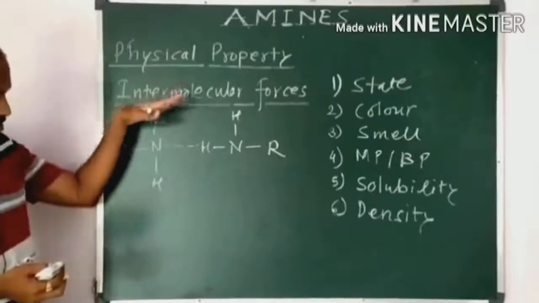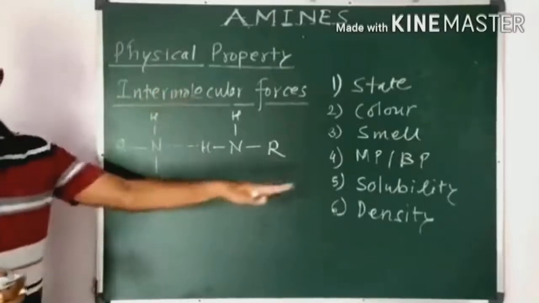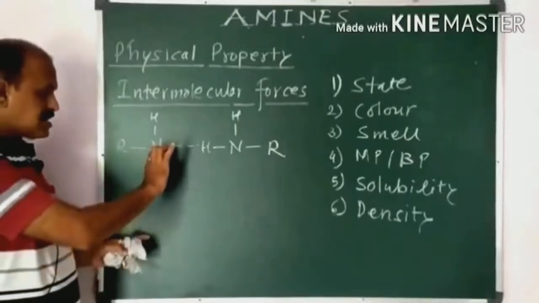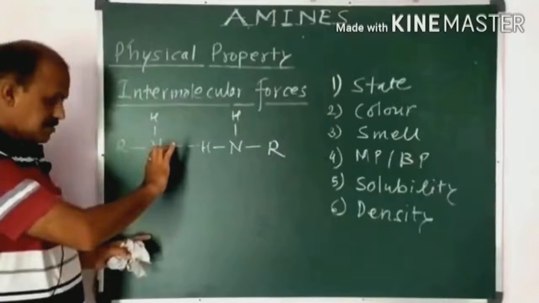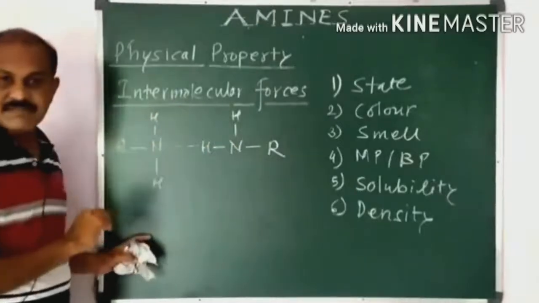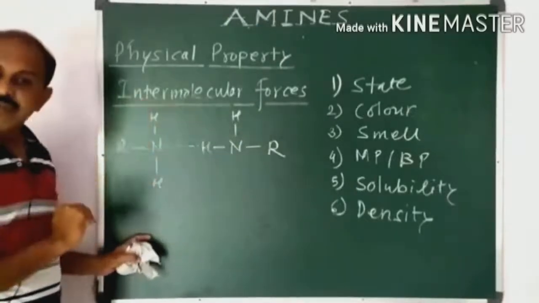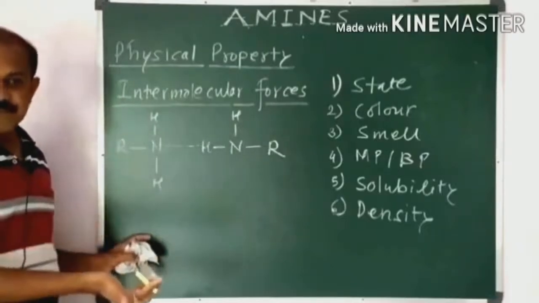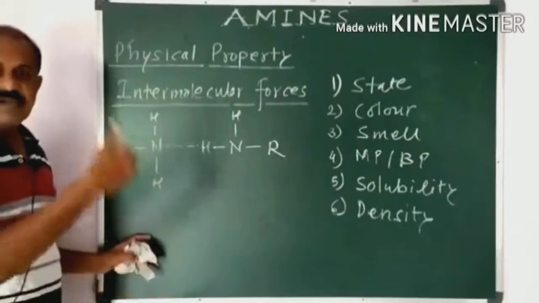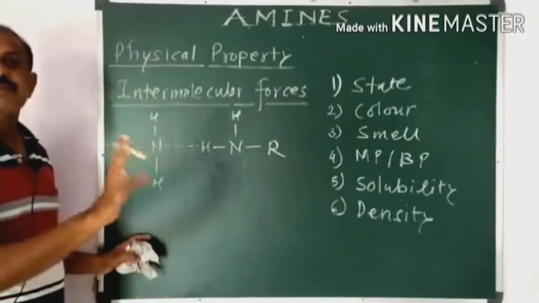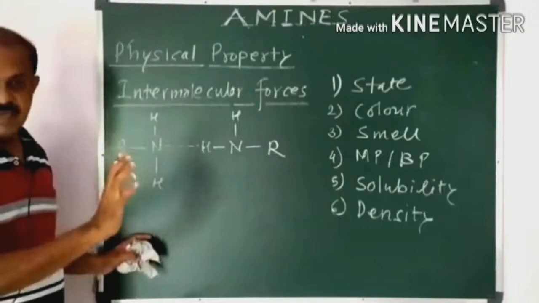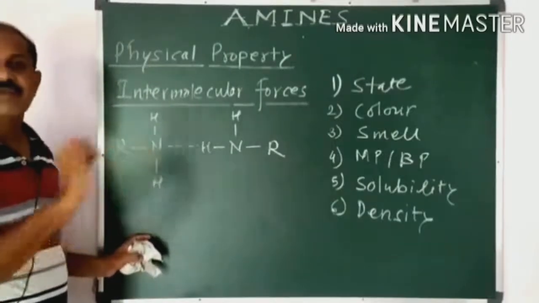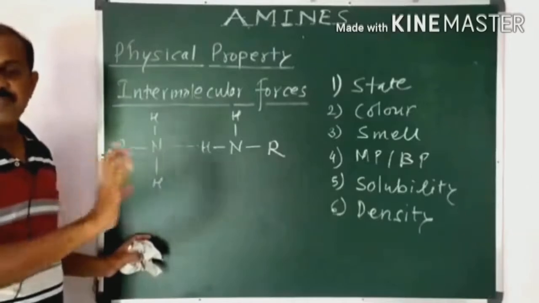Now if we move from primary to tertiary amines, we observe that the number of NH bonds decreases as the number of hydrogens decreases. In primary amine there are 2 hydrogens, that means 2 NH bonds. In secondary amine there is only 1 hydrogen, that is 1 NH bond, and in tertiary amine there is no hydrogen, so there is no NH bond.